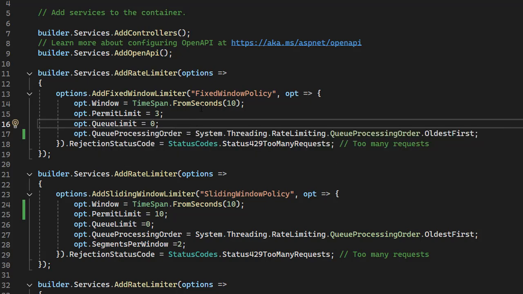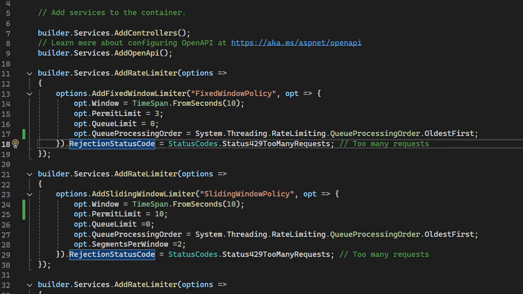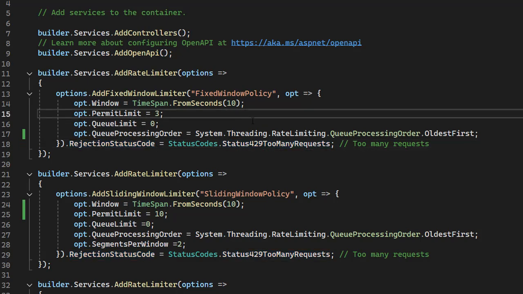Okay, so right now I use queue limit 0. So consider this is the fixed window. It accepts 3 requests in 10 seconds. And if there are more than 3 requests within 10 seconds, it rejects the request, and the status code is 429, too many requests. Okay, so let me run this API.